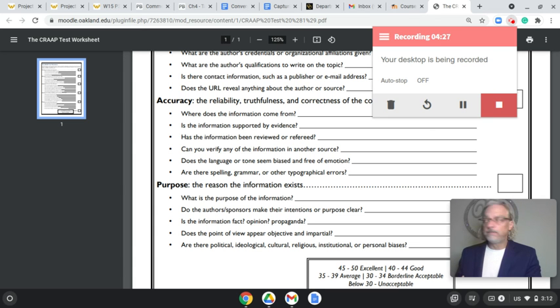It hasn't gone through the rigors. That doesn't mean the information is bad, but we have to make sure it meets our criteria, because we're going to be using it to make recommendations or suggestions or whatever it is we're doing in our research papers. So make sure you really look at each of these and go through these questions. Can you even verify the information? Even if it doesn't quote a source, can you try to find where the source is? You may have to use something like Wikipedia. But think about those things. All right.